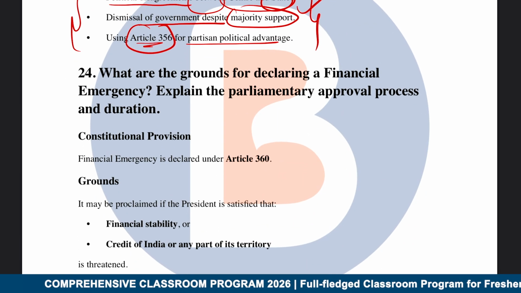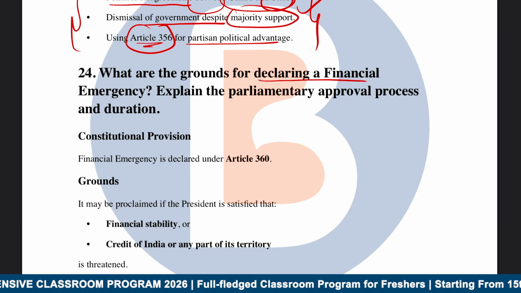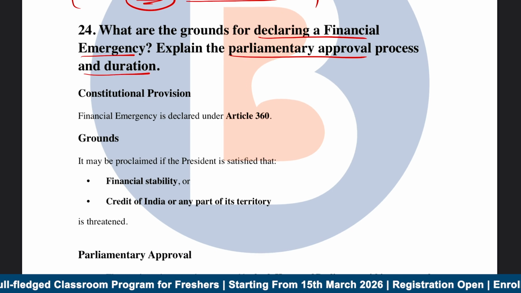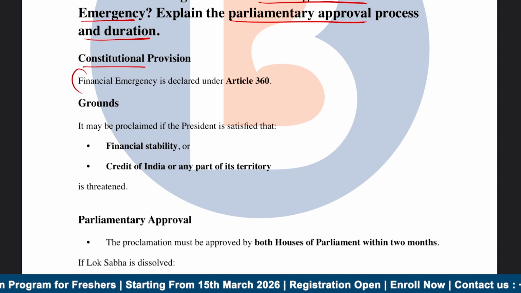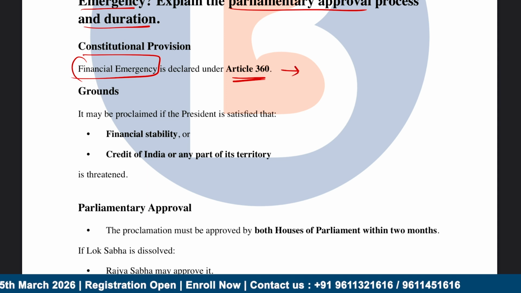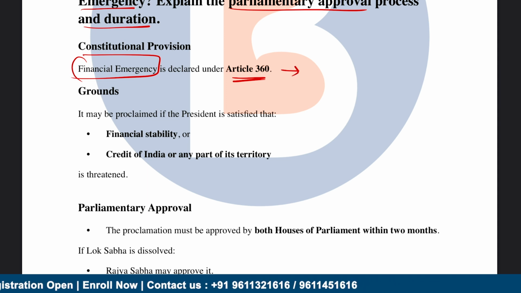Next question, what are the grounds for declaring a financial emergency? Explain the parliamentary approval process and duration. This is also very important. So financial emergency is declared under Article 360, and keep in mind, so far in India, not even a single financial emergency has ever occurred.